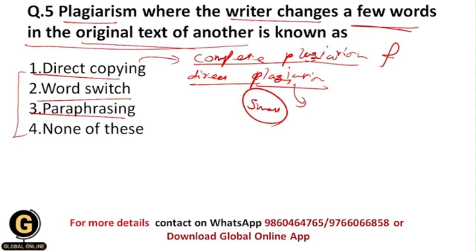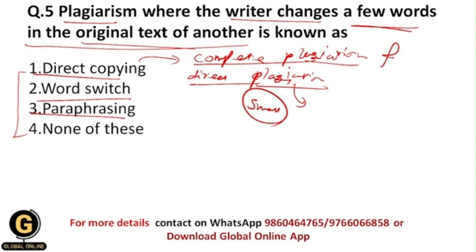So whether it is a research paper or whether it is a book, we are copying everything from that book, we are copying everything from that research paper. But in the direct plagiarism we are copying some kind of work from that book or research paper. For example, I am only copying its abstract, okay, as a whole. So basically I am doing a direct copying, but the amount that I am copying is small in direct plagiarism.